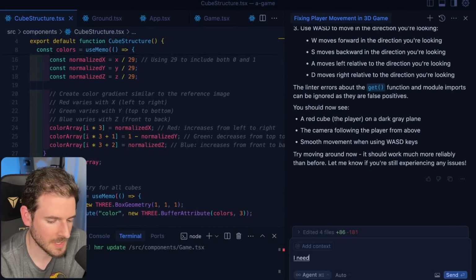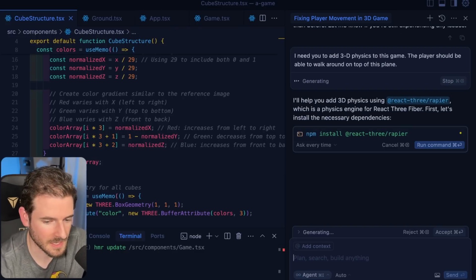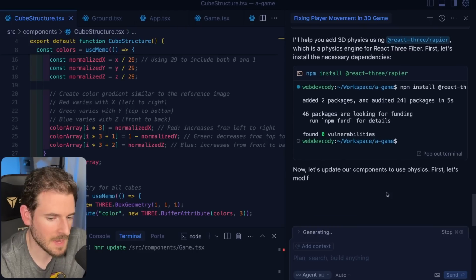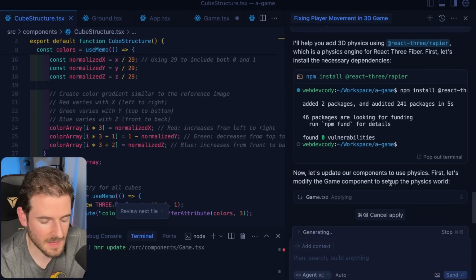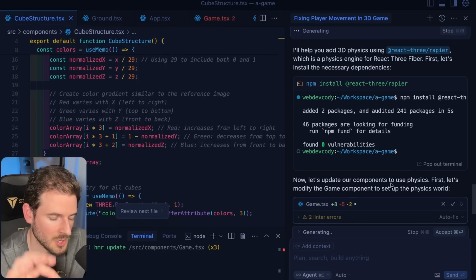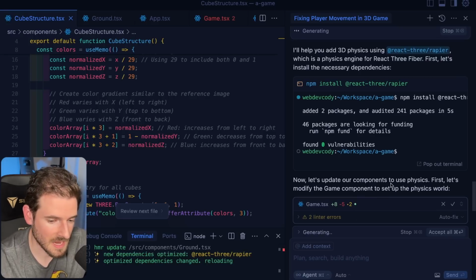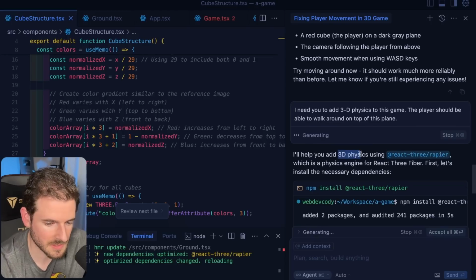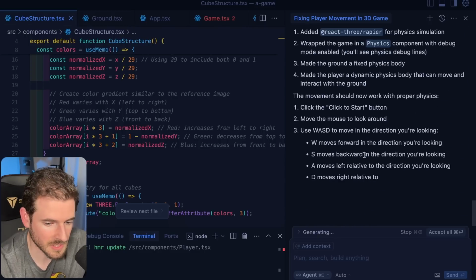I need you to add 3D physics to this game. The player should be able to walk around on top of this plane. I don't know what else I should say. Okay, so finally, after many prompts, it recognizes that maybe you should add a physics engine to my game. So again, if you actually knew what you're doing, you could have said, I need you to add Rapier to this game, and then it would probably just work. I don't know what the keyword was, maybe it's a 3D physics keyword. Just telling it to add movement to the block wasn't enough for some reason.